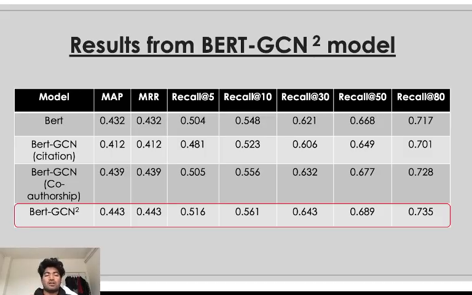We termed this model our BERT GCN square model, and the results from the BERT GCN square model clearly indicated that the performance is very good compared to what was mentioned in the paper. We can see that it actually managed to beat all the previous scores, which is, as far as I remember, almost 3% better than what was mentioned in the previous paper or related works paper.